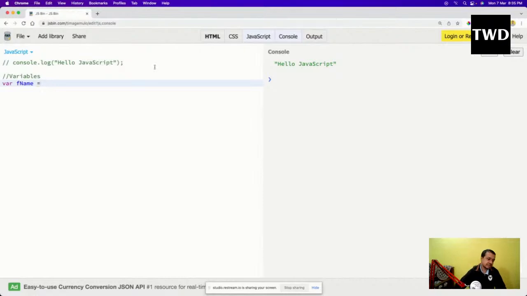So this is camel casing. Generally the first letter is small and the mid letter, which is the changing part, maybe like first name, will be capital. So this is known as camel casing, which is very popular in JavaScript. It is not a hard rule to use it, but you should use it, because the same thing in Java is like this, but it is like this in JavaScript.